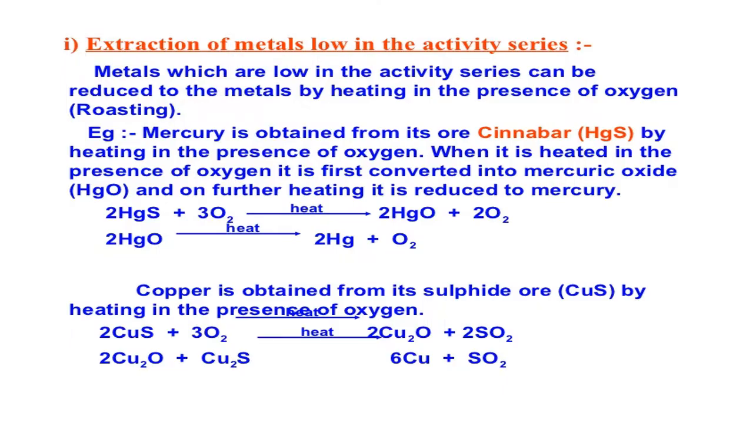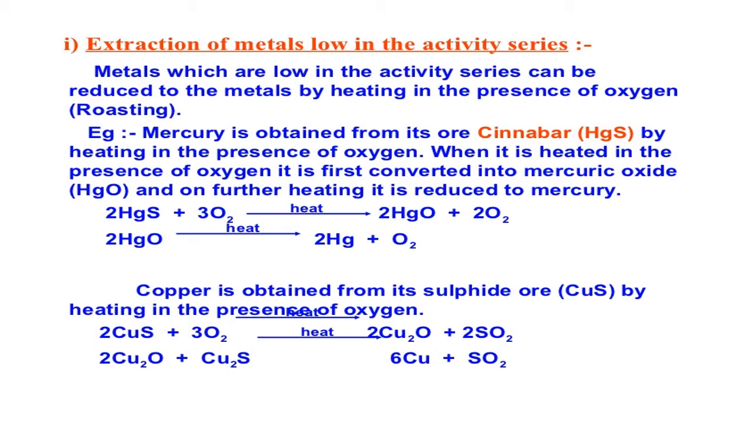Right now, after the enrichment of an ore, increasing the percentage of metal, our next work is what? Our next work is how to extract metal from its ore, or how to convert that ore into free metal. This is called extraction of metals, or metallurgy, and this is the key step in metallurgy. But here again we will study under three headings.